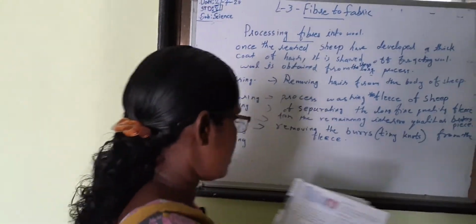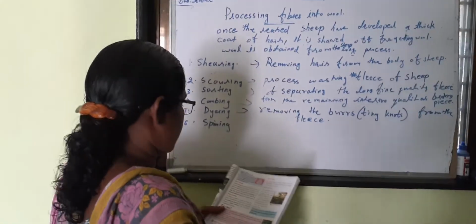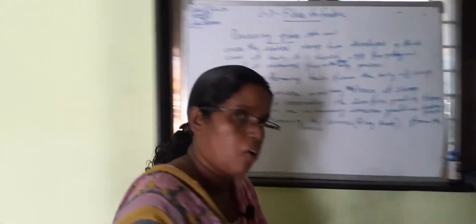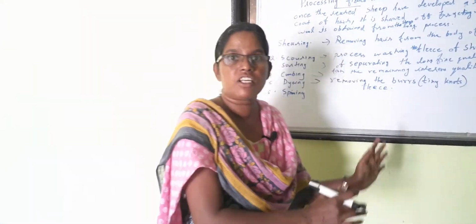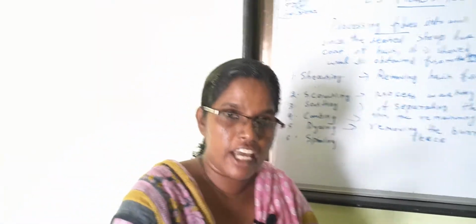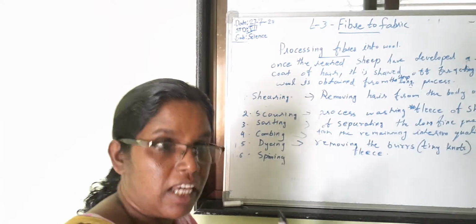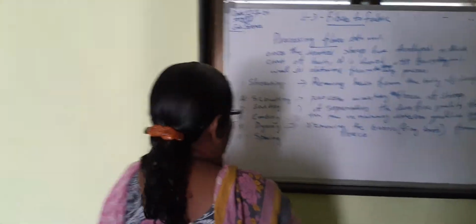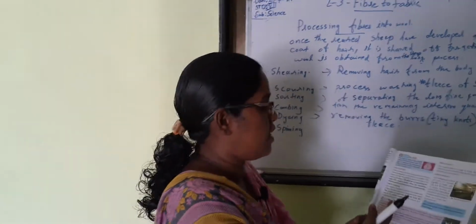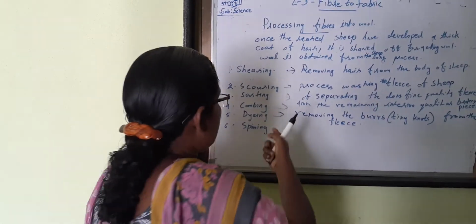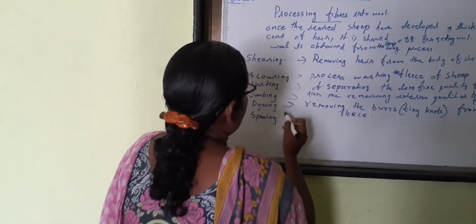The inferior quality thread is kept aside, and other broken pieces are kept aside. After that, the big thread is taken, tied tight and kept. Tie means tight and keep. That method is combing.